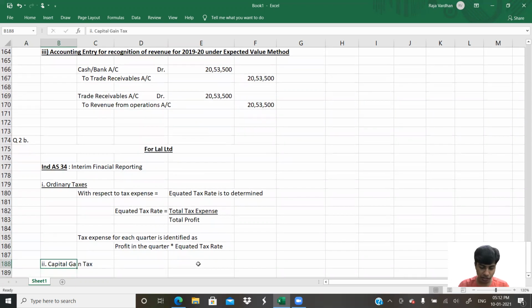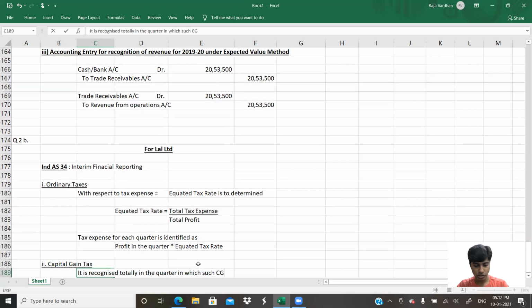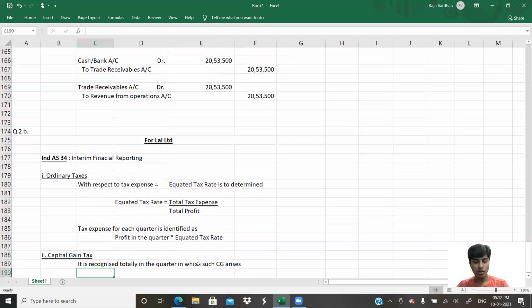Capital gain tax. With respect to capital gain tax, we'll identify the quarter or the period to which that capital gain income pertains, and that entire capital gain tax is to be allocated to that quarter. It is recognized totally in the quarter in which such capital gain arises. Whichever period the capital gain arises in, to that period only we'll allocate the entire tax arising on capital gains. So this is with respect to our small understanding.